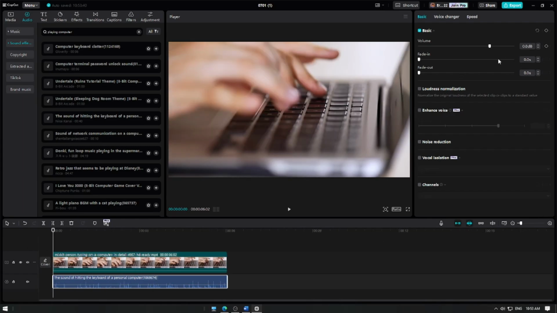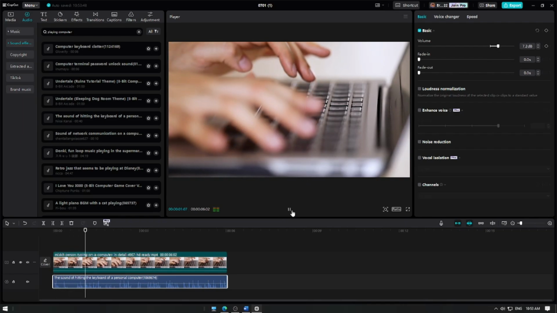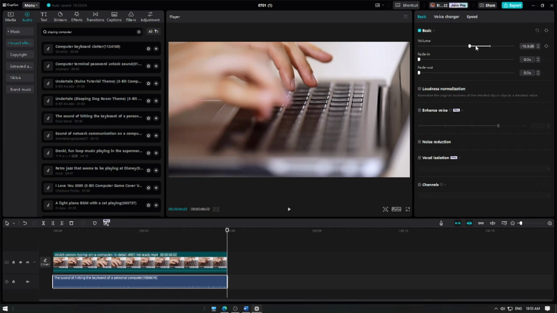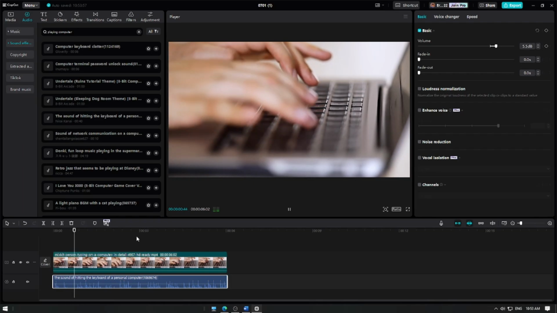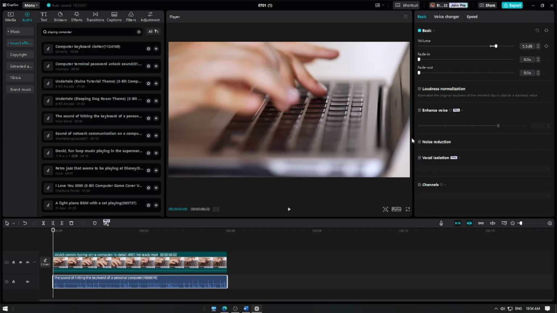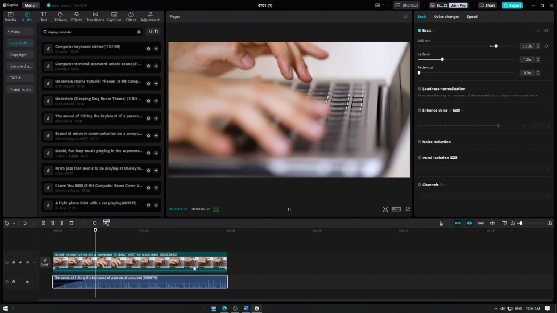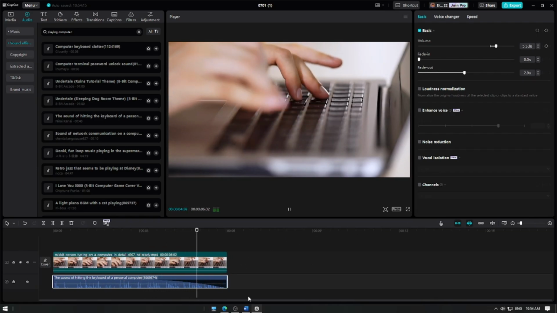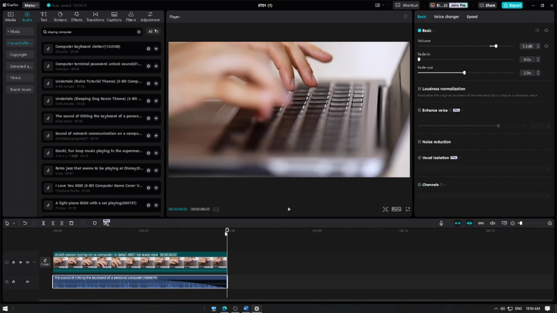Next, adjust the volume. Click on the sound layer and select volume. Use the slider to increase or decrease the volume of the sound effect. For more advanced customization, you can use fade in or fade out effect. Just use the slider in the toolbar to set your desired duration. Play back your video.